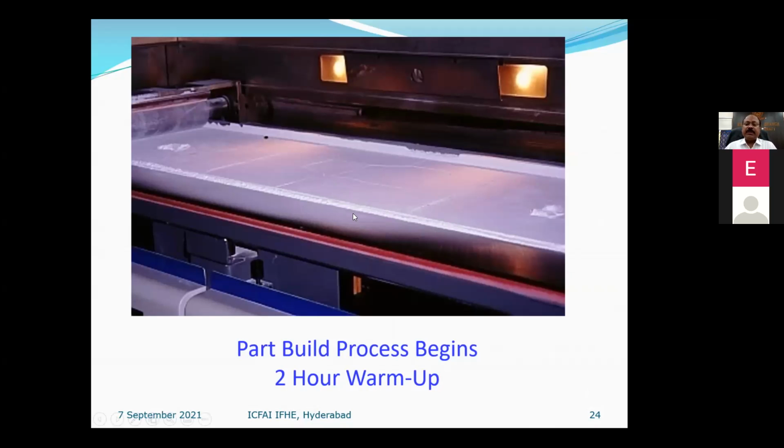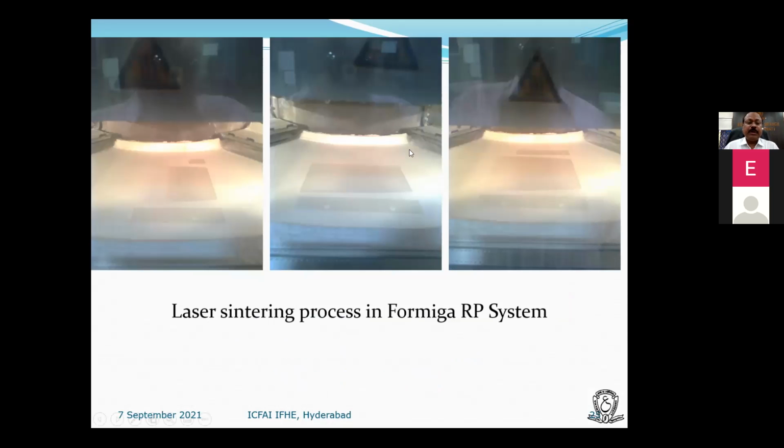Here in the plastic SLS machine, it takes almost 1.5 to 2 hours before printing because the powder is at room temperature and has to be brought to the sintering temperature, which is about 169 to 173 degrees centigrade. After that, building starts.